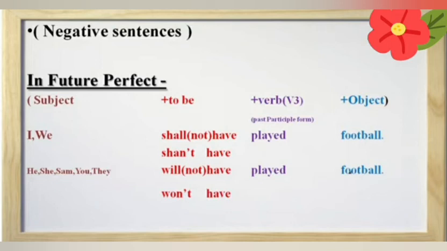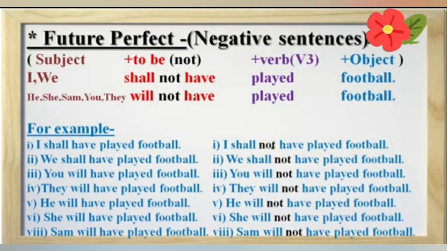Students, the short form of shall not have is shan't have. And the short form of will not have is won't have. So you can use shan't have in place of shall not have and won't have in place of will not have. Look at some more examples of future perfect tense negative.